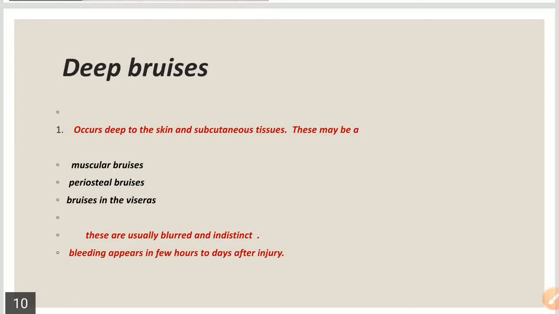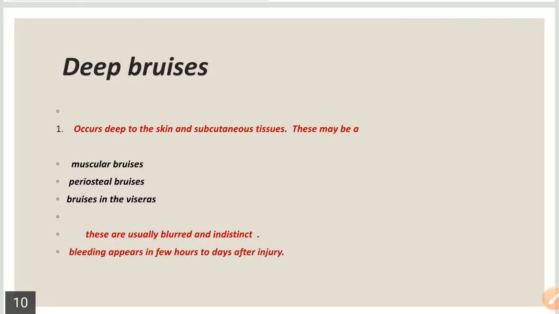And on this basis the deep bruises may be muscular bruises, or these may be periosteal bruises in the case of bleeding which occurs on the periosteal bony prominences, and bruises within the viscera.